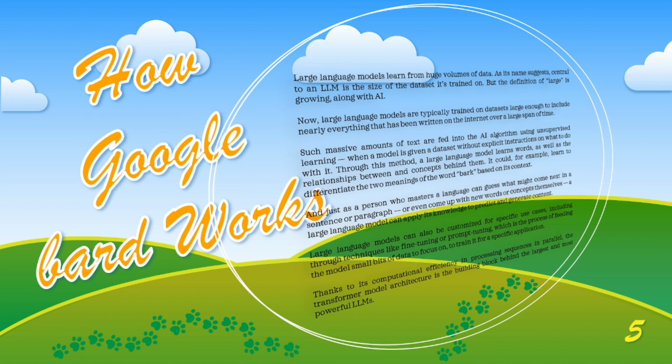This large language model can also be customized for unique use cases, using techniques like fine tuning or prompt tuning, which is the process of feeding the model small bits of data to focus on, to train it for a specific application. We call this the large language model, or LLM. According to that, they built Google Bard.